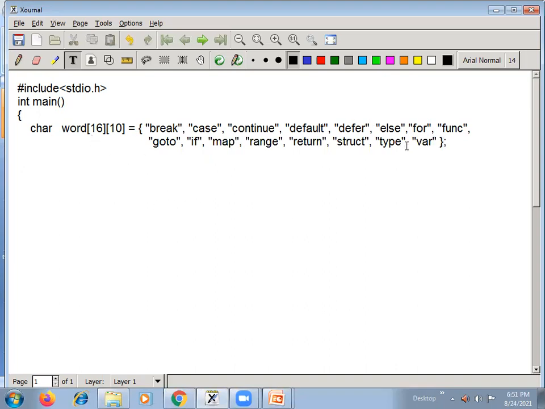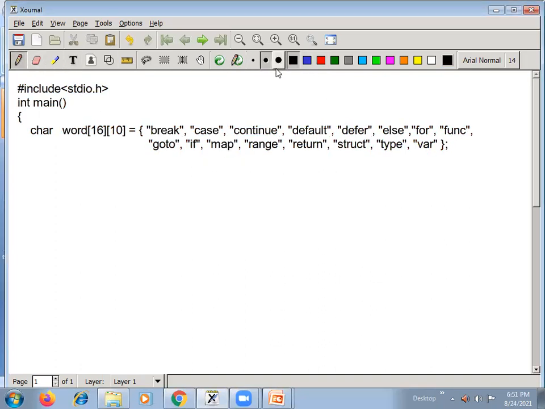So like this you can define the two-dimensional array here. When you define this two-dimensional array, what happens? Memory will be allocated to this. I am not drawing all the 16 words.